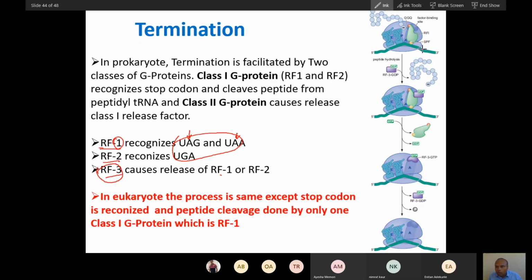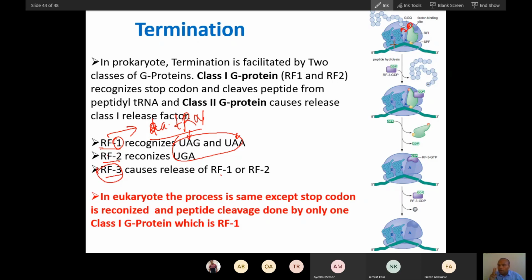Now you can see this. Once the stop codon comes, the release factor binds. The release factors are very similar in structure to amino acyl tRNA. Now this will bind here, and it has a very specific type of protein region, like a chopping knife. This is the GGQ region: glycine, glycine, and Q for glutamine. So this region will do the hydrolytic cleavage.